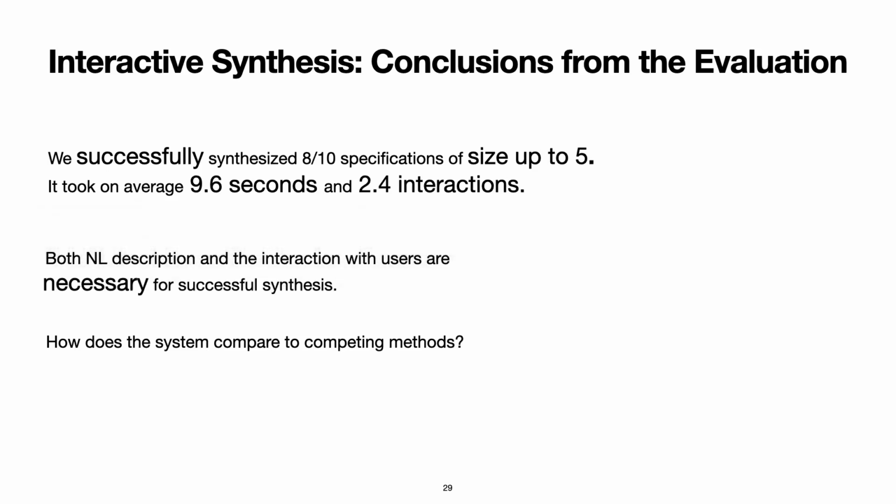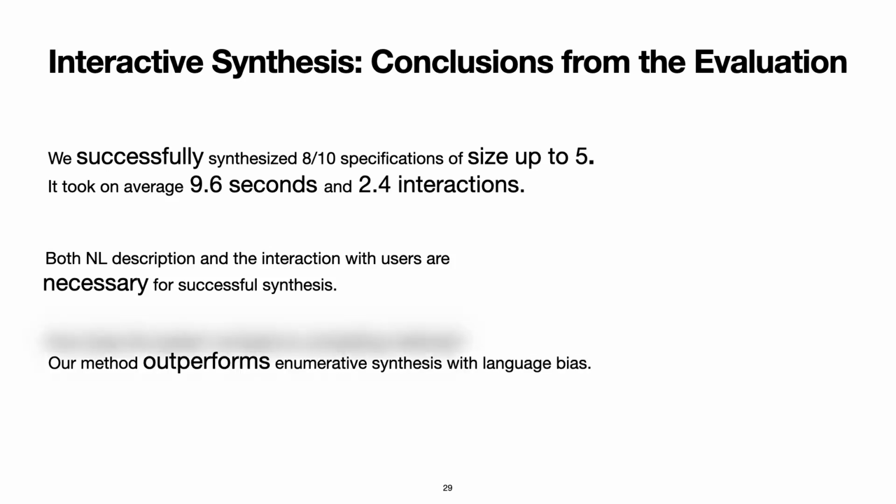The evaluation shows that leaving out either biasing towards the natural language description or the interactions with the users results in a much worse performance. Finally, we compared the algorithm to enumerative synthesis using the same language bias. We ran the enumeration for 20 seconds and counted it as a success whenever the correct specification was found within that time.